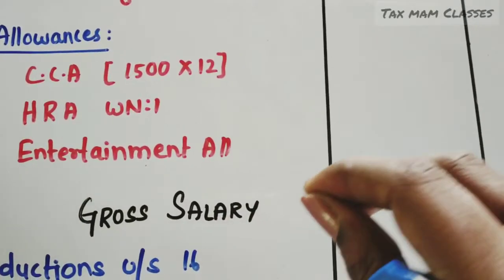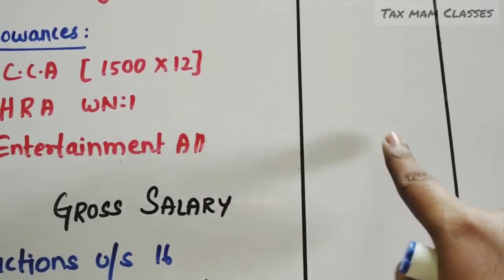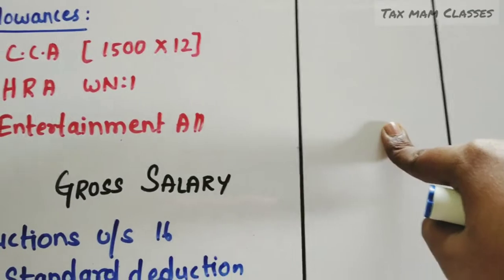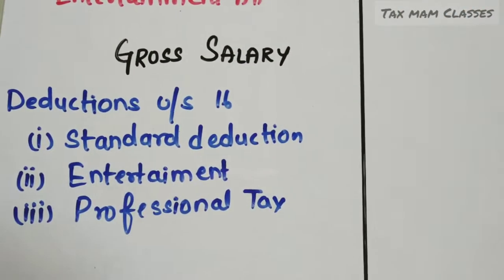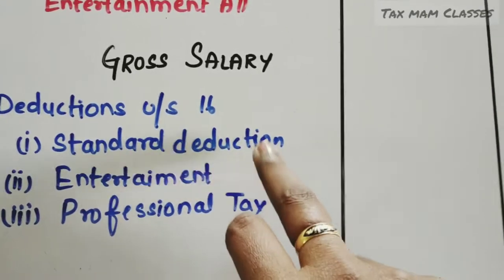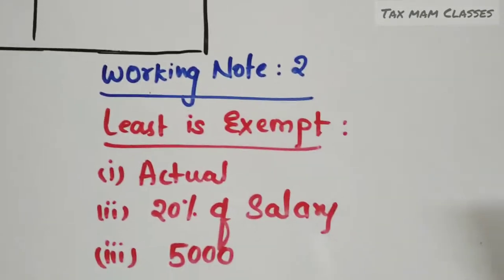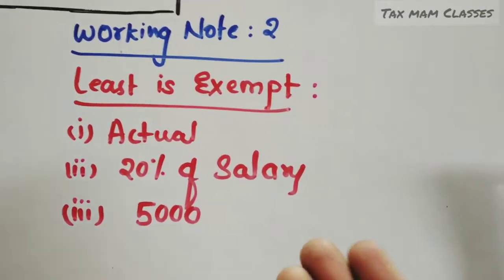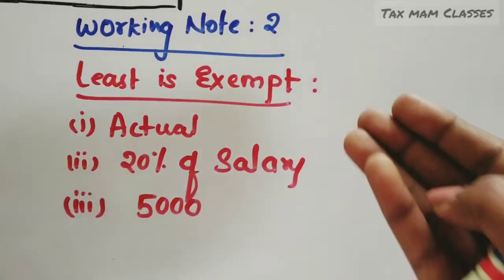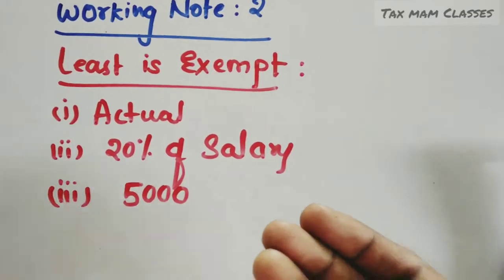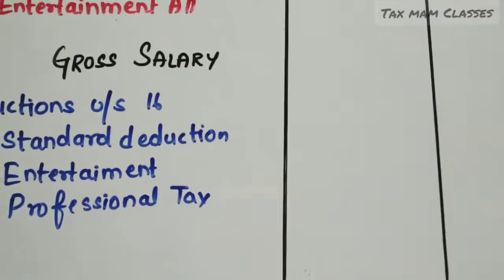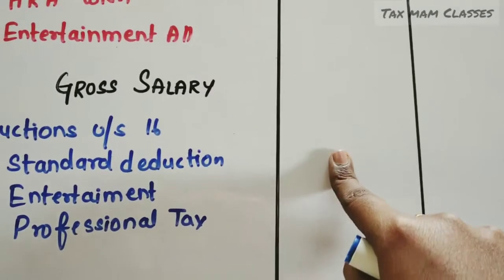Entertainment allowance: whatever the entertainment allowance is, the total amount we have to take here, and the deduction amount we get, we have to allow as deduction under section 16 subsection 2. How to get the entertainment allowance? See, we have a provision for that. We have to go through this. The least of the 3 will be allowed as deduction under section 16 subsection 2. And see the next one. The standard deduction is 40,000.